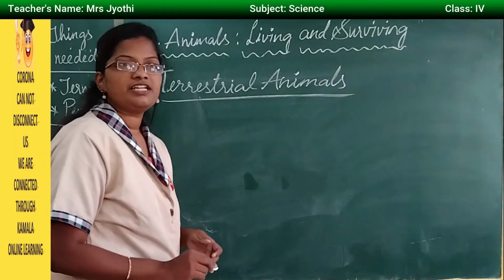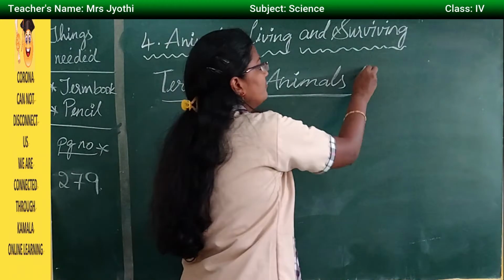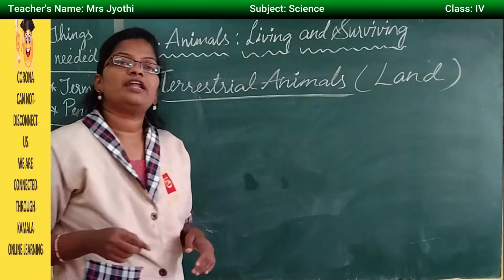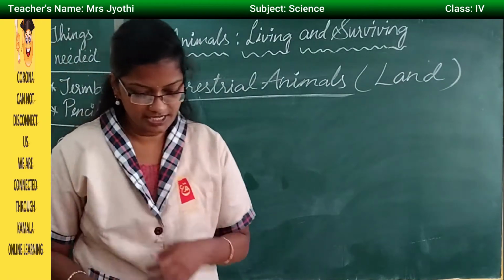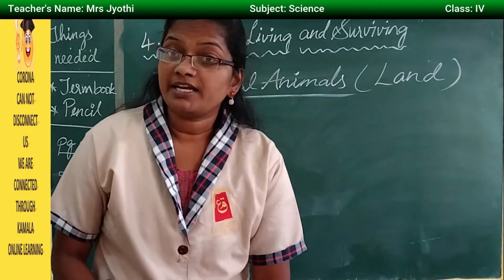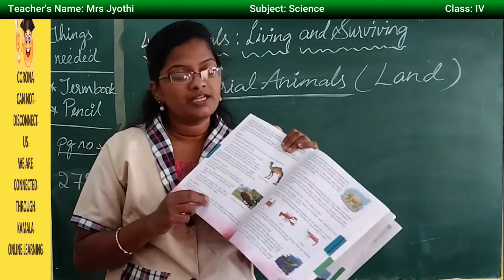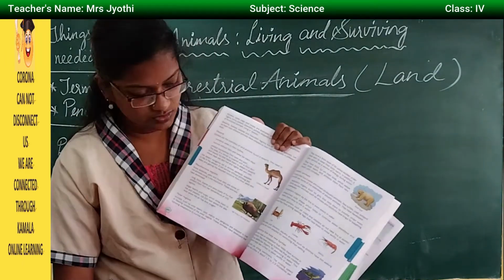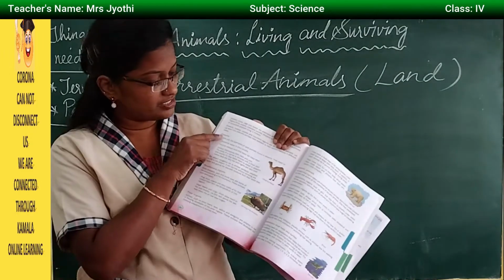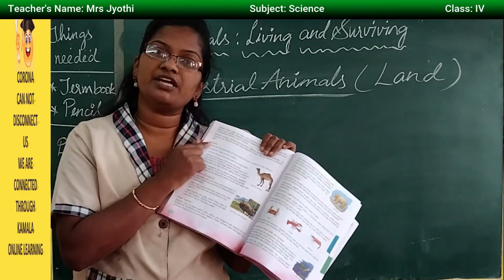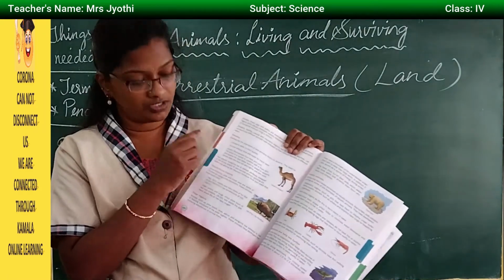So what are terrestrial animals? Animals that live on land are called terrestrial animals. Now if you see, under terrestrial animals, again there are 3 types. Even on land there are different climatic conditions, and first, it is a desert. Desert is completely dry and it's very hot.